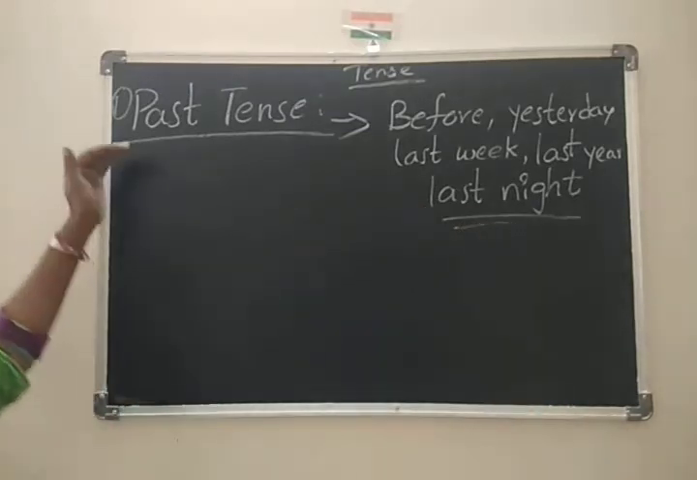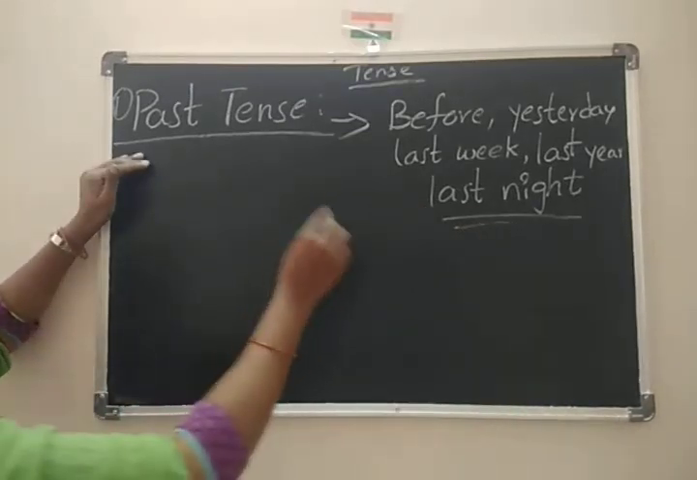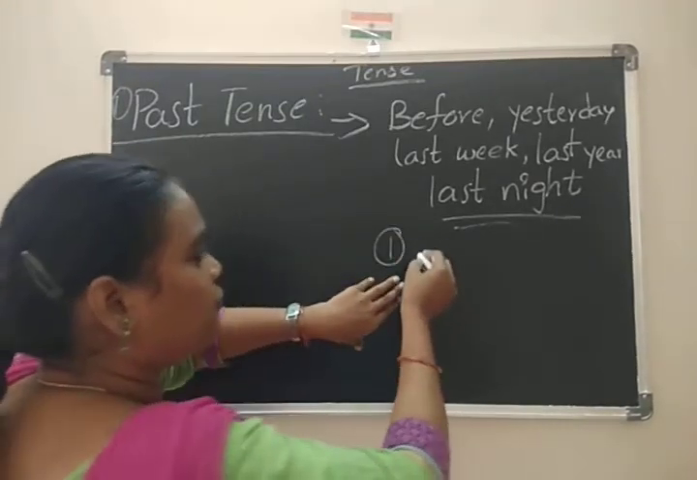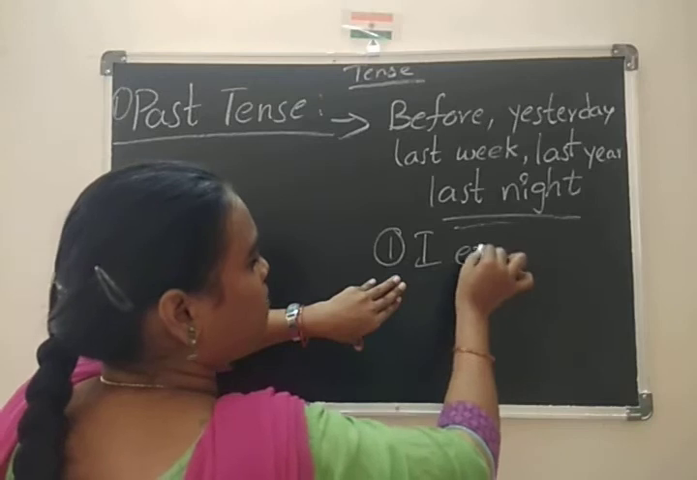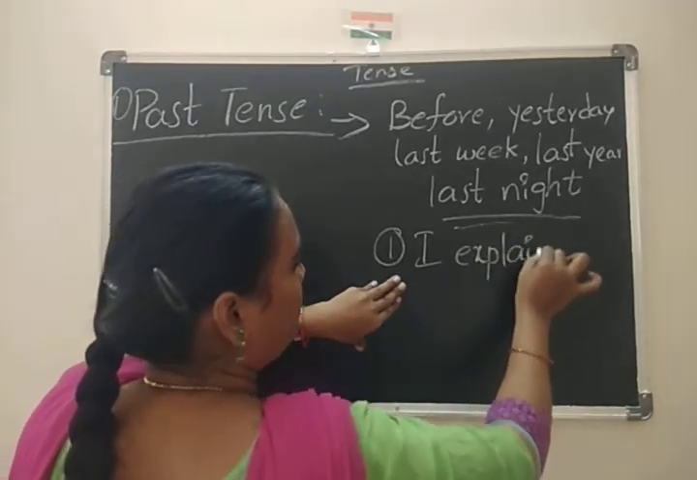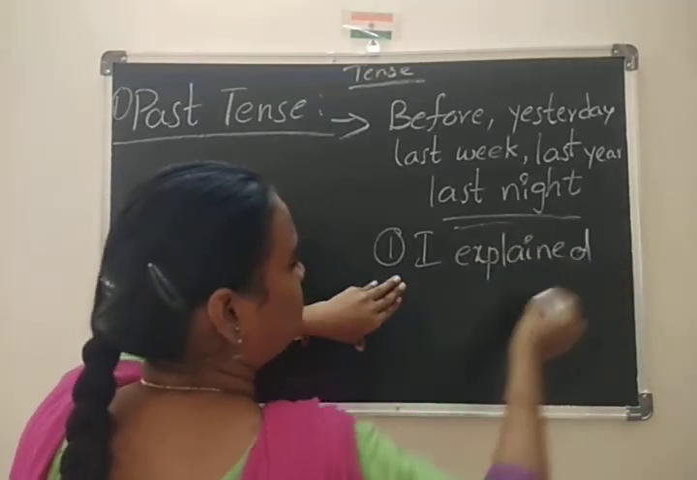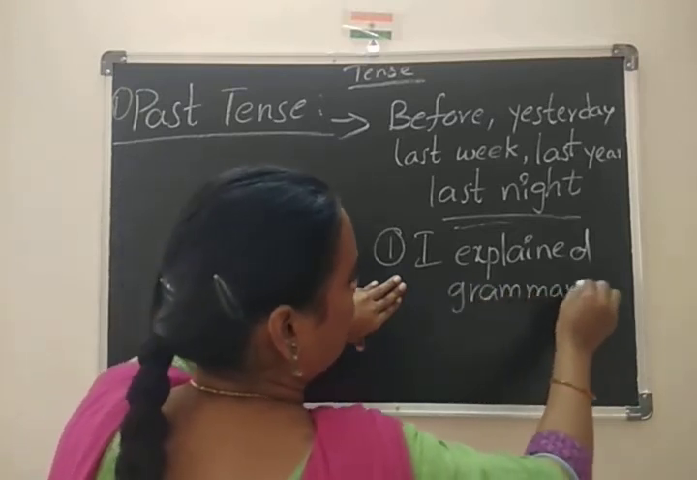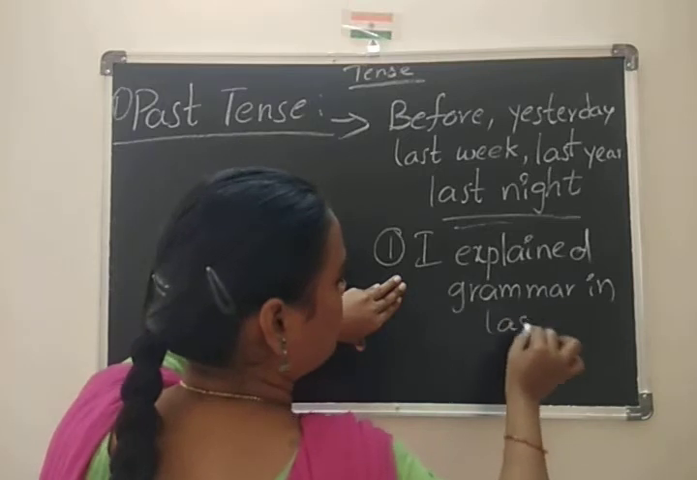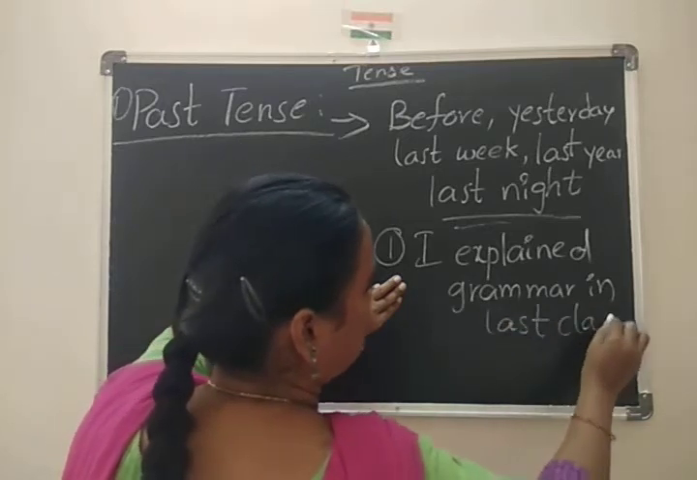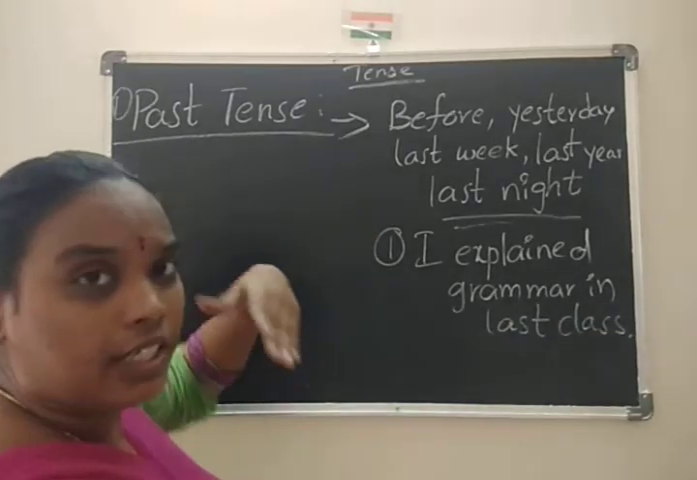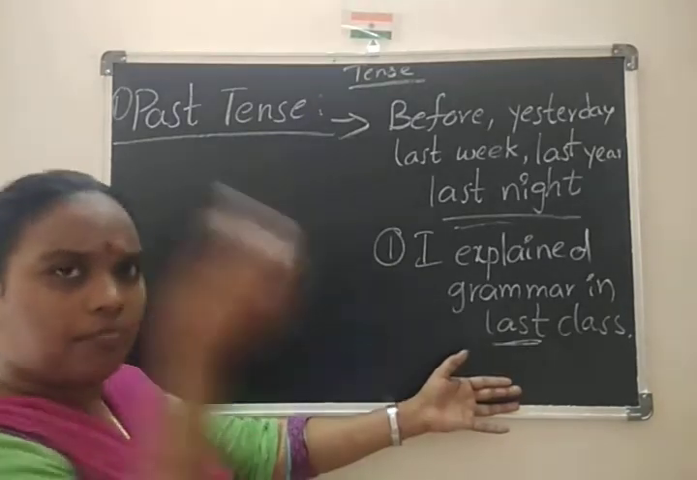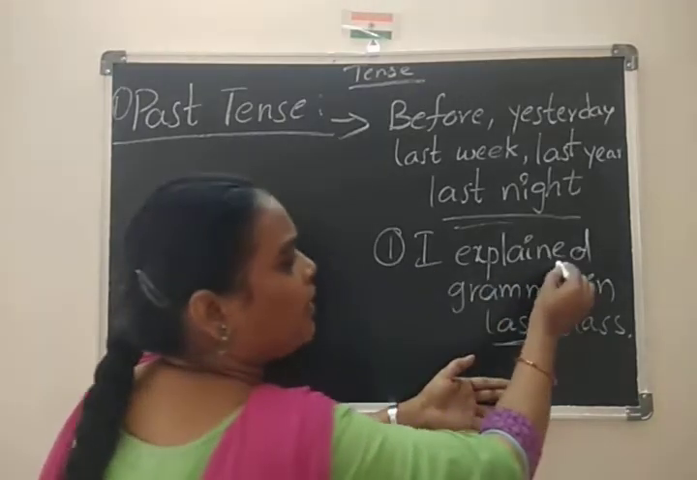These are the words. So past tense. Here for this I am giving an example, just what I gave you before. I explained grammar in last class. In last class, yesterday, like that. We can take anything. Last. This is an indication of past. So I explained.